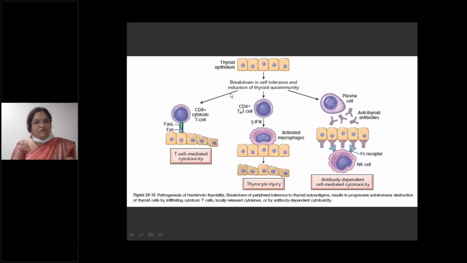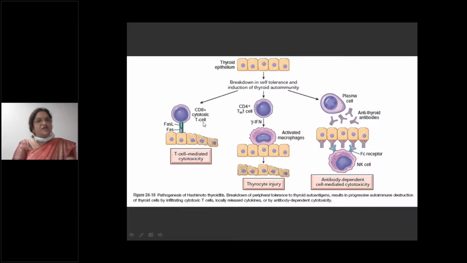Why do you have that particular autoantibody and destruction of the thyroid cells? One is activation of CD8 plus cytotoxic T cells. Cytotoxic means toxic to the cell, injury to the thyroid cells.